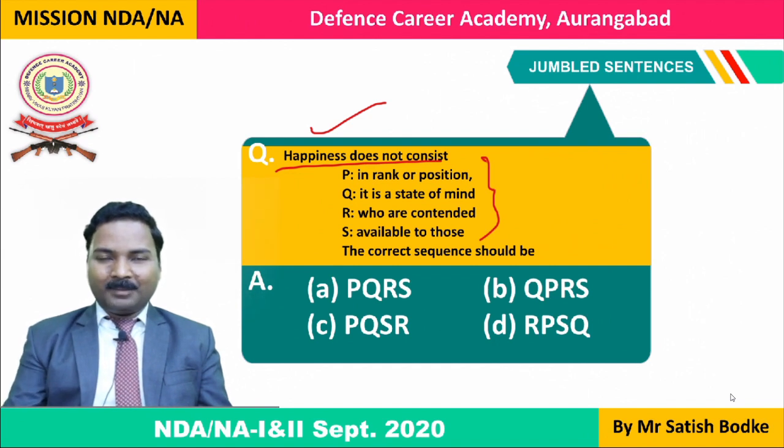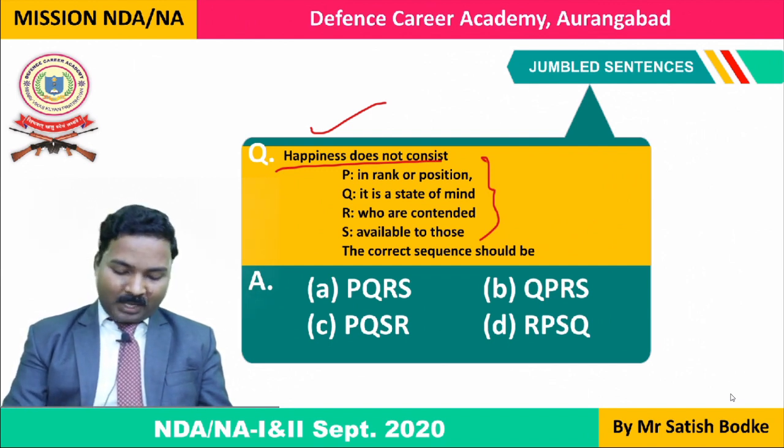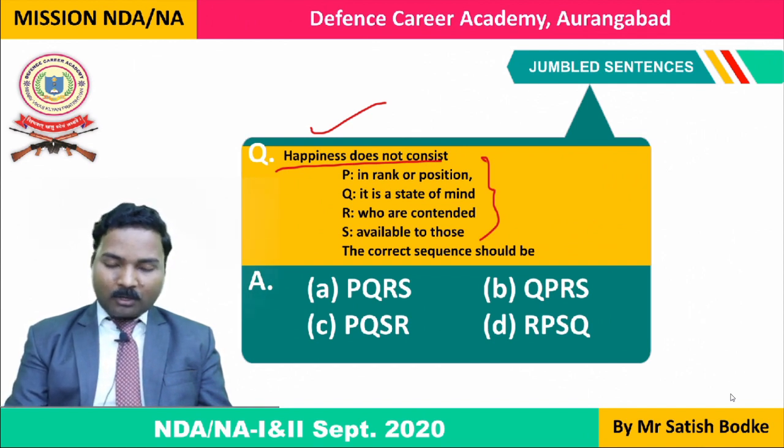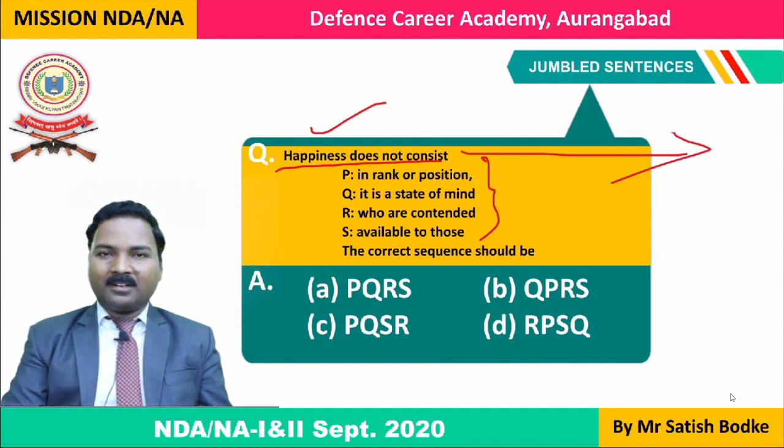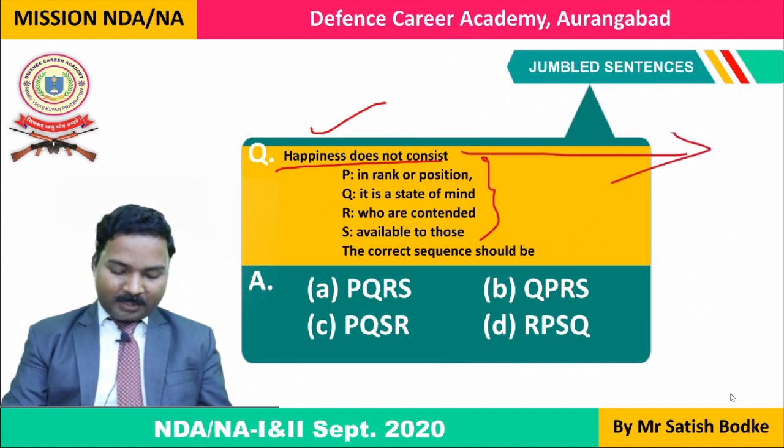After splitting the remaining part of the sentence into four parts, the four parts are jumbled up and they are labeled as PQRS randomly. And here you will have to find the correct order of the parts in order to make a correct grammatical sentence. Here the correct grammatical order will be: happiness does not consist in rank or position.